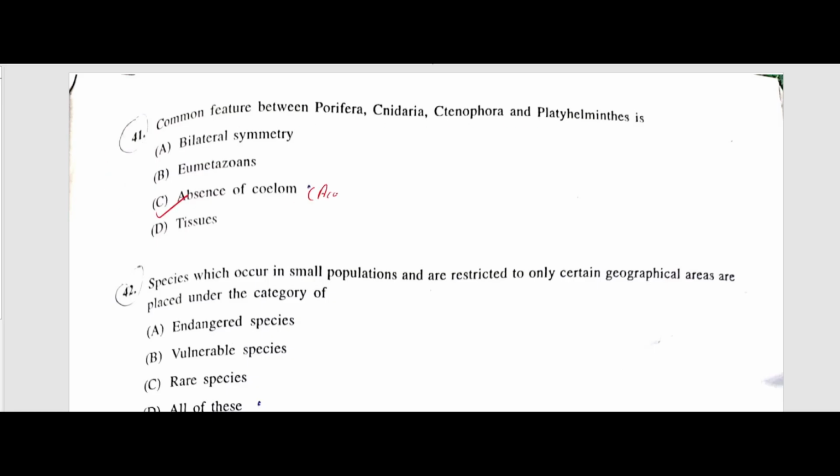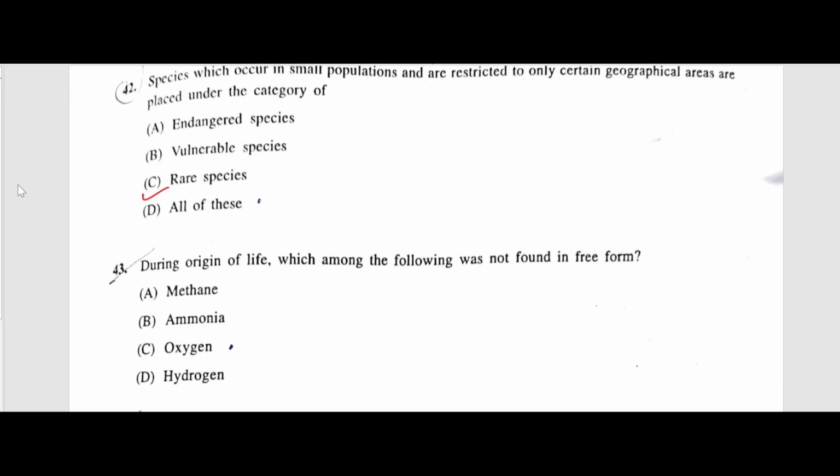They all are acoelomate. That is, the coelomic cavity is absent in all of these: Porifera, Cnidaria, Ctenophora, and Platyhelminthes. Next question. Species which occur in small populations and are restricted to only certain geographical areas are placed under the... The correct answer will be all of these. All of these. Next question.